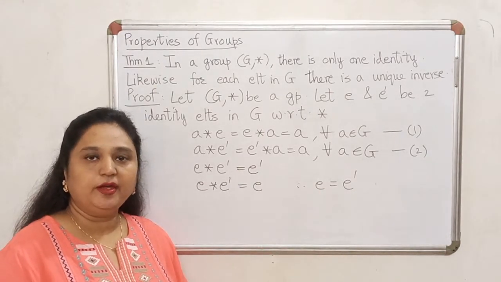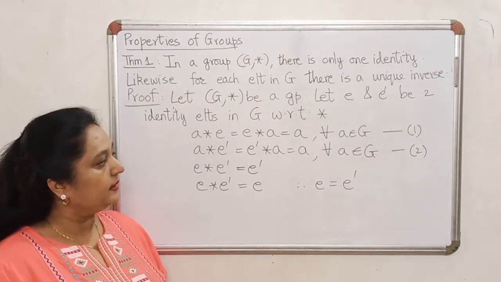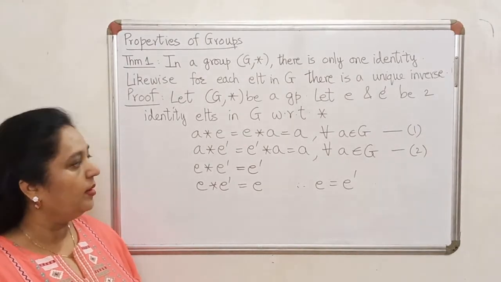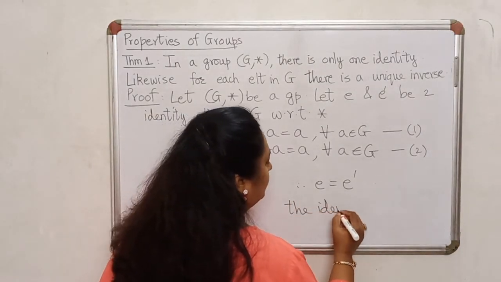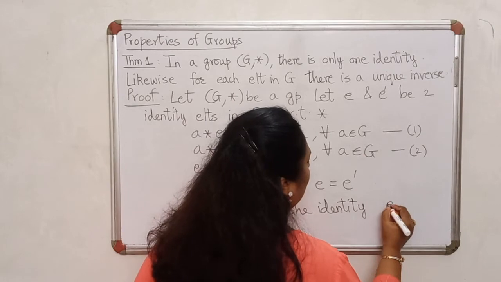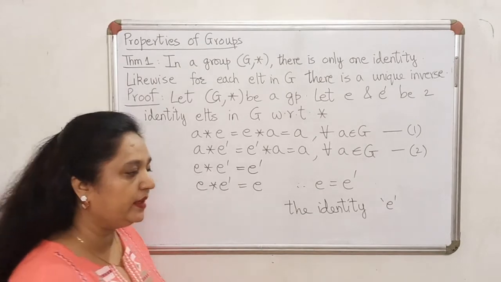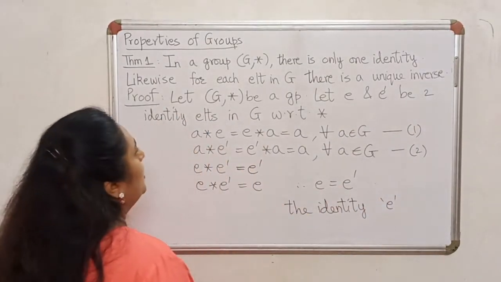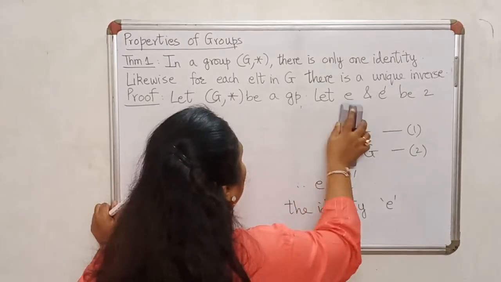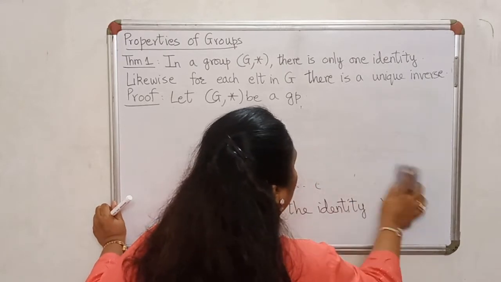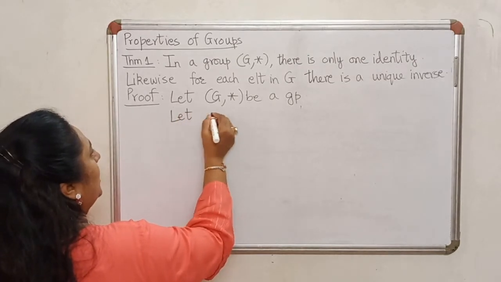So you cannot have two different identity elements in G. Therefore, henceforth, because this object is unique, we will call it the identity, and in general, we'll denote it by E. So now we have proved that identity in a group is unique. Next, we also need to prove that every element has a unique inverse. So let me start with an element of G, an arbitrary element of G.